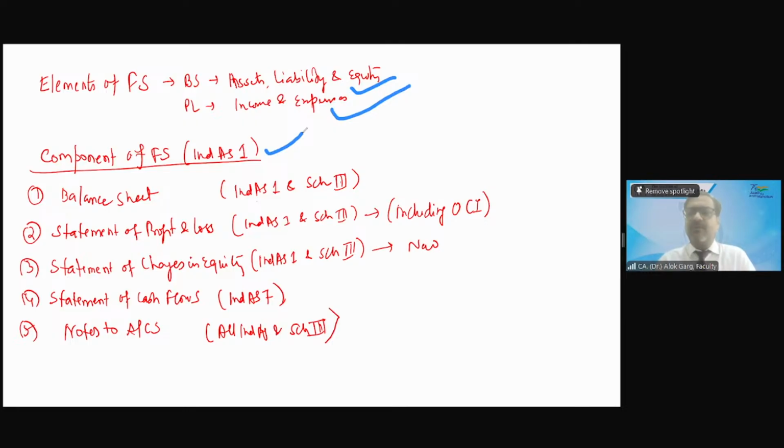Now, what are the components of the financial statement? If somebody asks you whether components of the financial statement are defined anywhere, yes or no? Ind AS 1. Yes. Components of the financial statement are defined in Ind AS 1, which is the standard on presentation of the financial statement. And what are the components? Balance sheet, statement of profit and loss, statement of changes in equity, statement of cash flows, and notes to accounts.